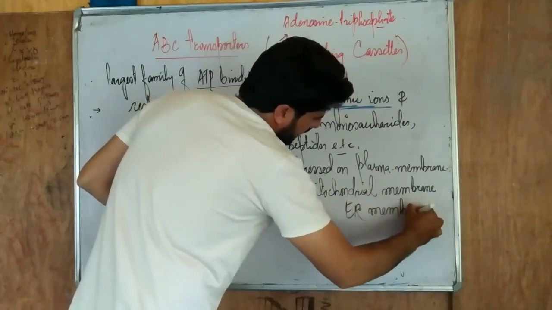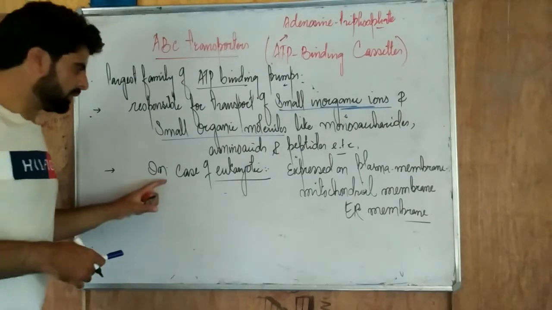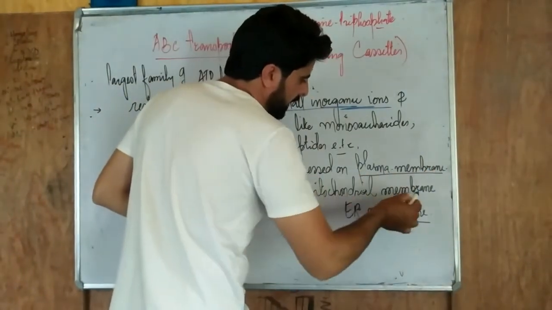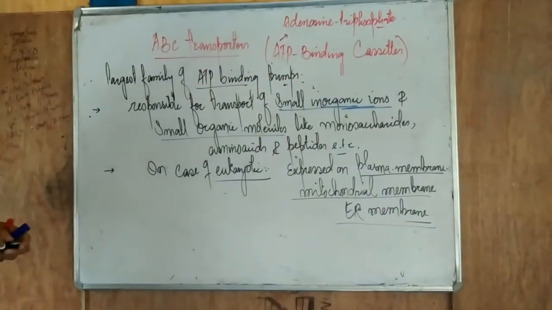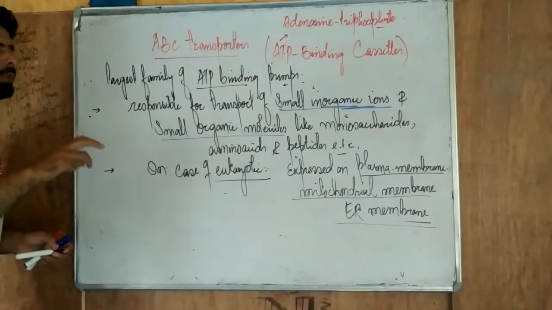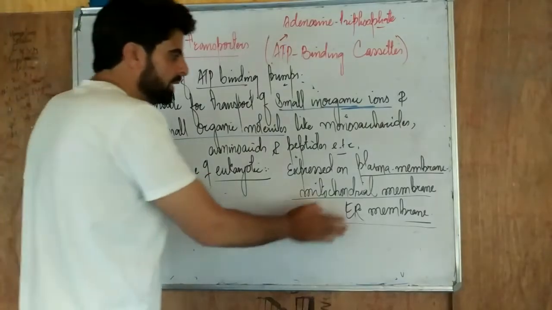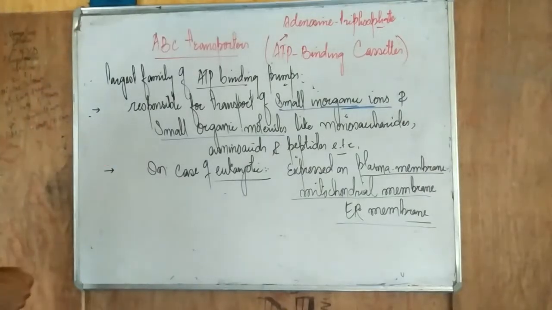So in case of the eukaryotic cell, the advanced type of cell, this ABC transporter is expressed on the plasma membrane, on the mitochondrial membrane, as well as on the ER membrane, that is the endoplasmic reticulum membrane. In case of eukaryotes, you have to keep in mind, it is present on structures like the plasma membrane, the mitochondrial membrane, and the ER membrane.